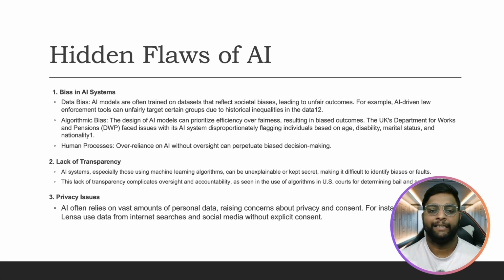Lack of transparency. AI systems, especially those using machine learning algorithms, can be unexplainable or kept secret, and it might be difficult to identify bias or faulty results. The lack of transparency complicates oversight and accountability, as seen in the use of algorithms in US courts for determining bail and sentencing. So as I told you all, these models, the transformer, are actually a black box model. So what are transformers?